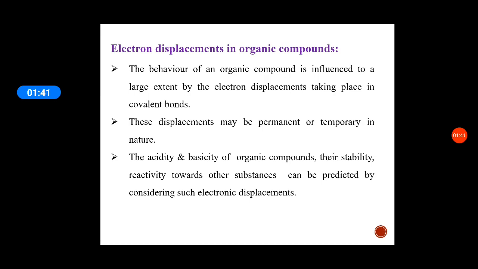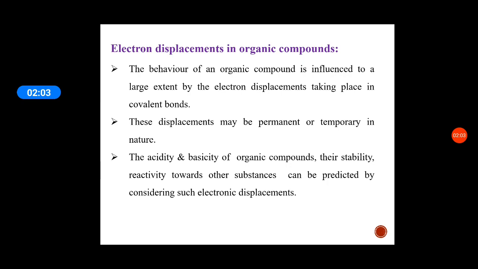The electron displacements. To proceed with any reaction, how do the electron displacements take place? The behavior of an organic compound is influenced to a large extent by electron displacements taking place in covalent bonds.